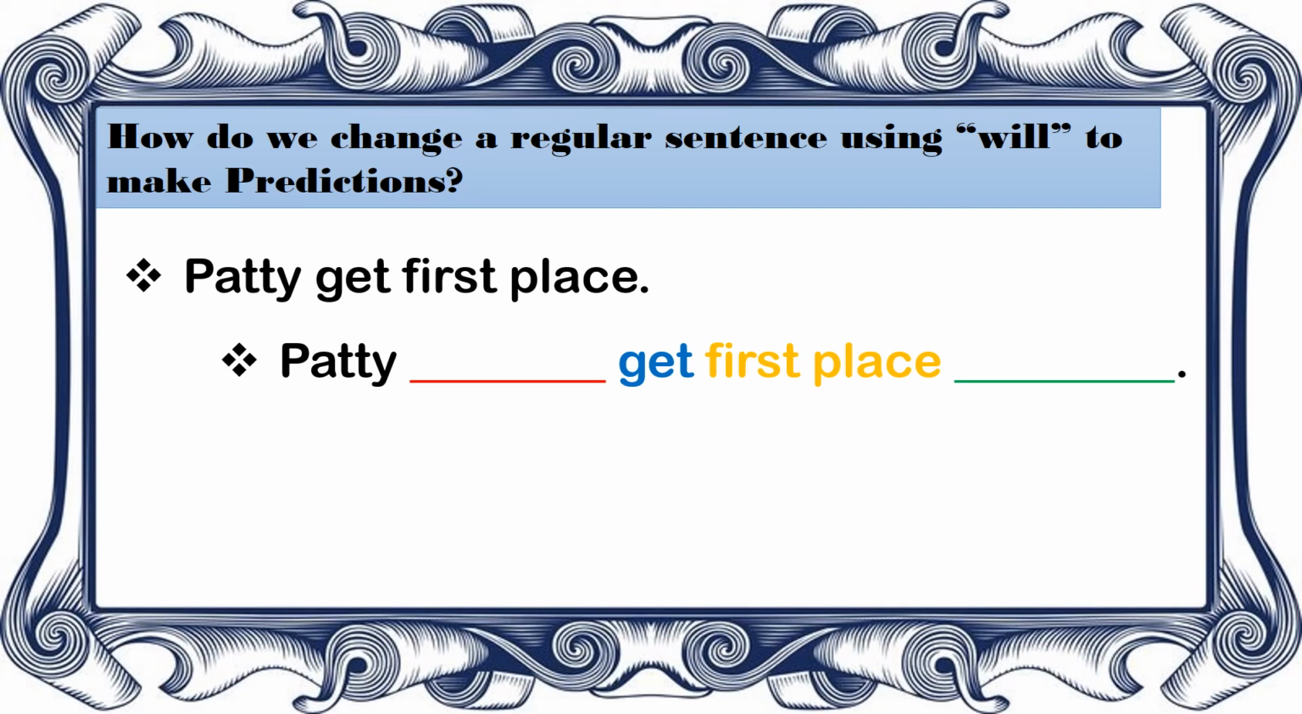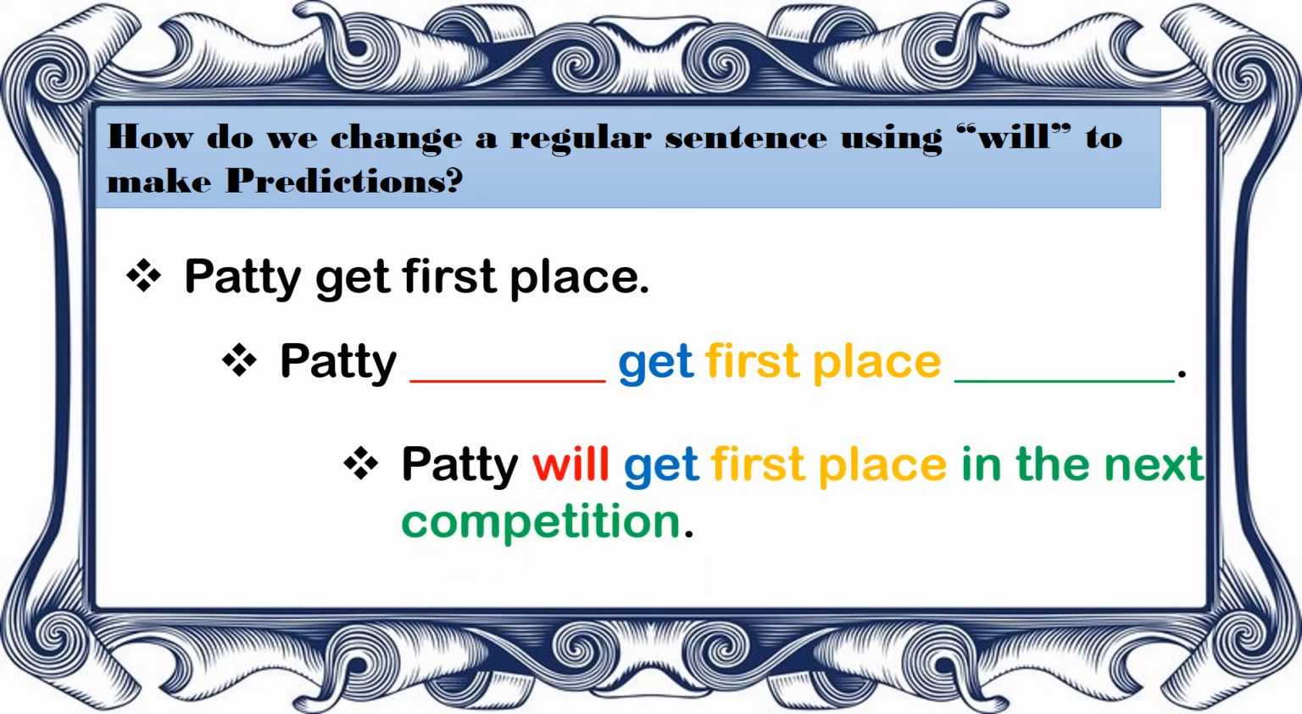Okay, so here the result is "Patty will," because that is the format that we are following. Patty plus will, or subject plus will plus verb. So that's "Patty will get first place." We just copy that, and then we put a future time indicator, in the next competition. Again, you can decide on whatever future time indicator you will be using as long as it's in the future and it fits the sentence.